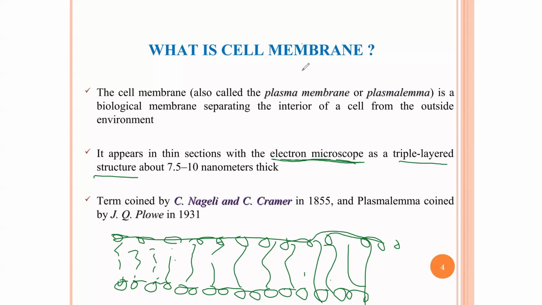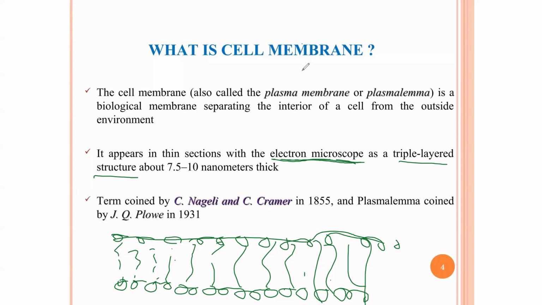So this is just some basic introduction in relation to the cell membrane. Number one, the cell membrane has three names. You can call it the cell membrane, plasma membrane, or plasma lemma, and it separates the interior of a cell from the outside of the cell. Using the electron microscope, scientists visualized it to have a triple layered structure, and the thickness is between 7.5 to 10 nanometers.